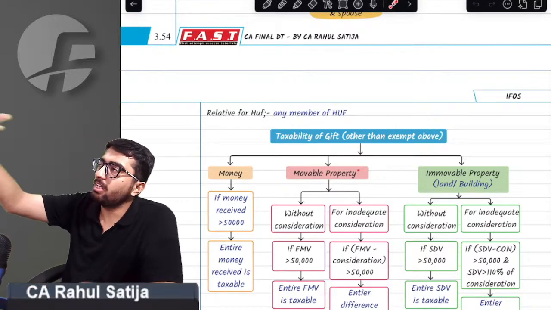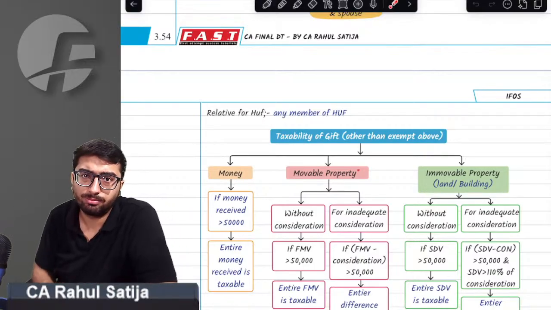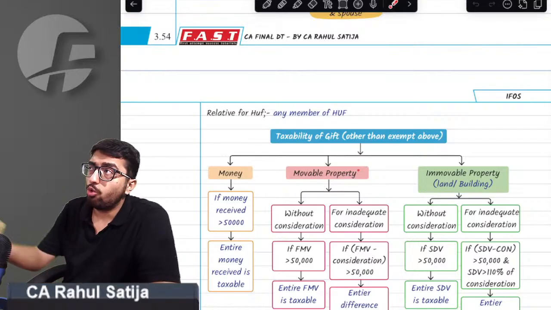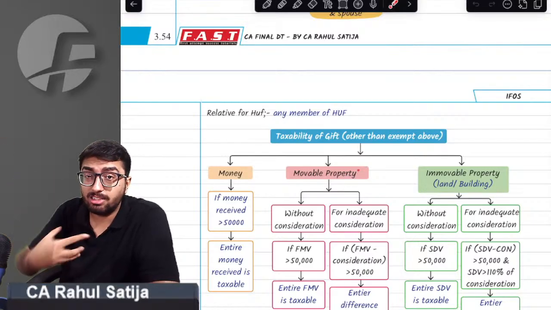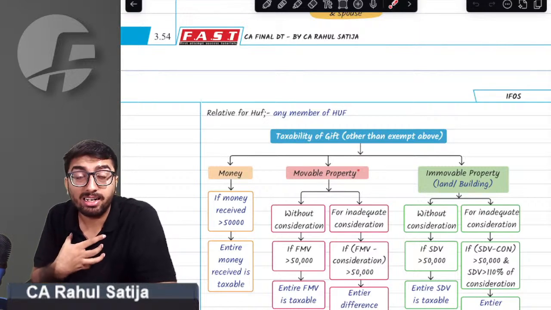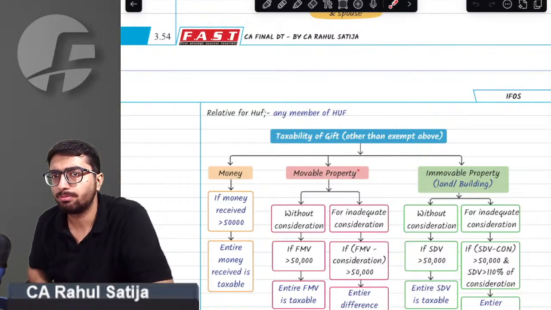Sir, the provision says if I get any movable property, for example, somebody is gifting me their shares, the provision wants to know whether the fair market value of such shares exceeds 50,000 rupees. If the fair market value of such shares exceeds 50,000 rupees, then in that case it will be taxable in my hands. Whatever the FMV is will be taxable in my hands.